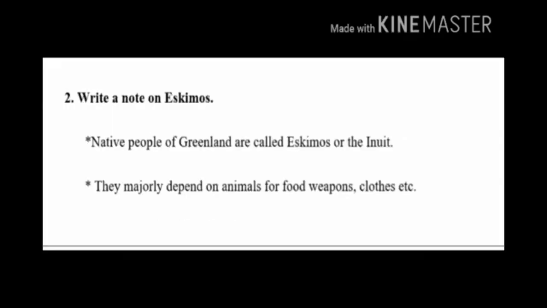Children, second question, write a note on Eskimos. Native people of Greenland are called Eskimos or the Inuit. They majorly depend on animals for food, weapons, clothes, etc.